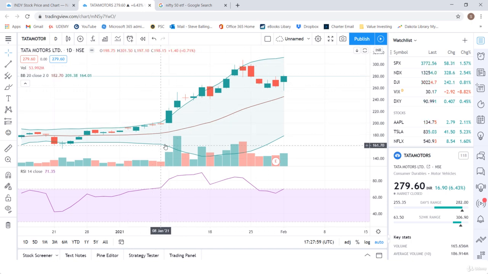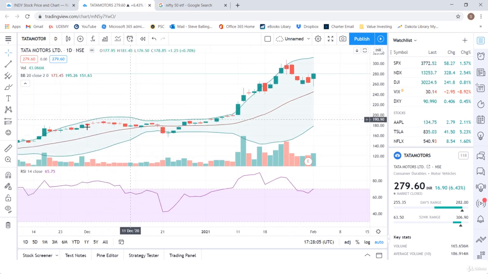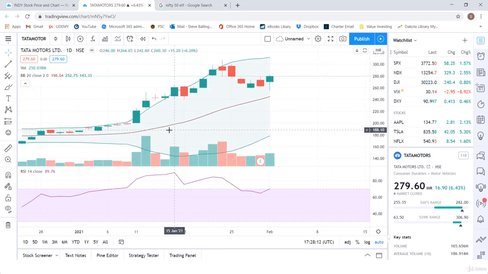Now, a lot of times they'll follow along with the index. But with Tata here, look at this squeeze they had. They had a real squeeze, a lot of indecisiveness, but then it started to go up to the band. And very similar to Nifty 50, it had a nice long walk up the Bollinger Band, right? But now it has come off, a little bit of a come off.